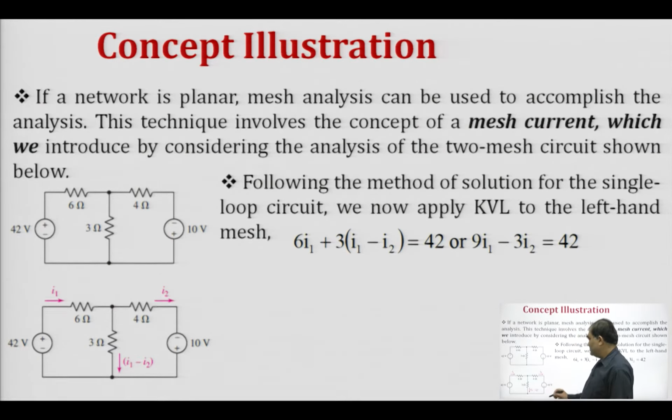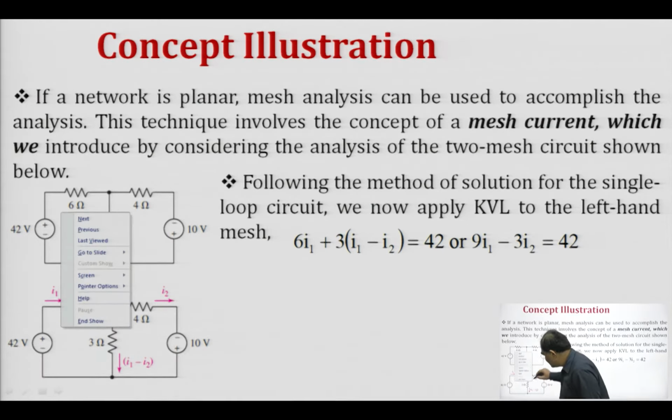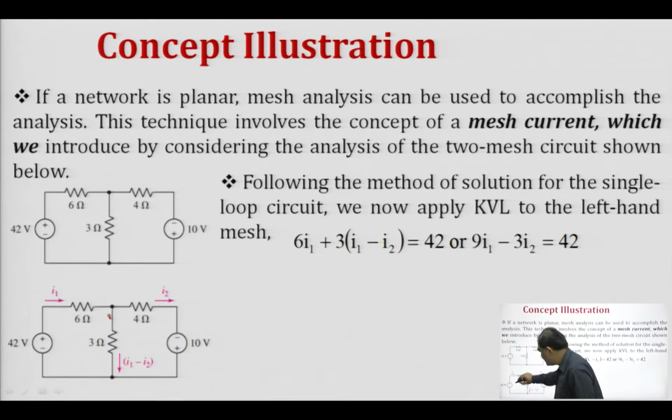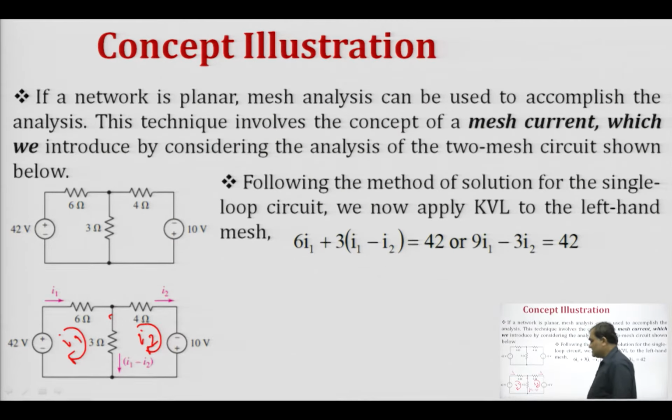For simplicity, we assume that the current in this mesh is I1 and in this mesh it is I2. We designate these currents in the clockwise direction. So, these are the two mesh currents which we have labeled in our circuit, and this 3 ohm resistance is common to both mesh 1 and mesh 2.